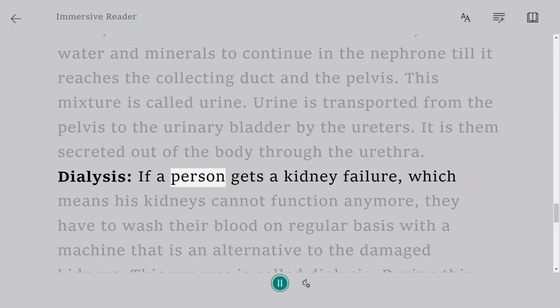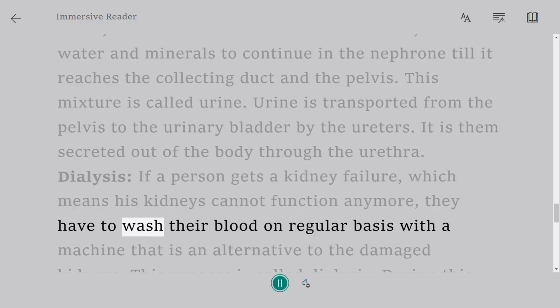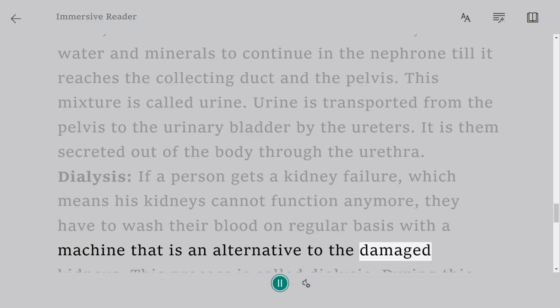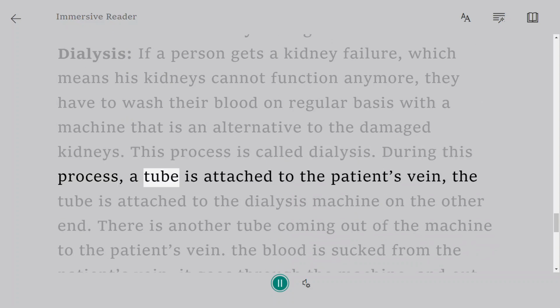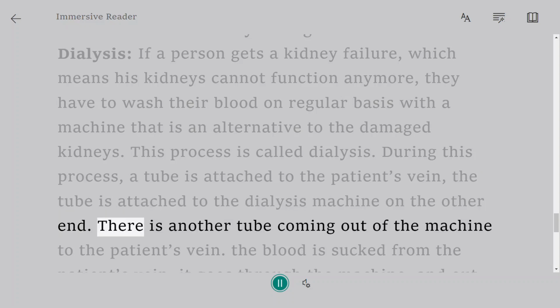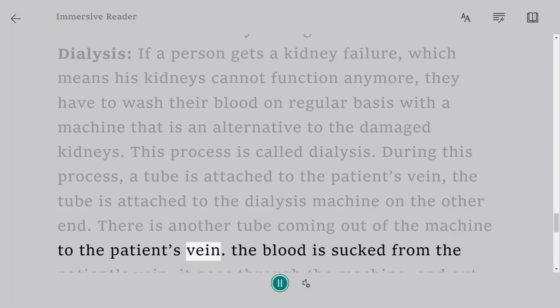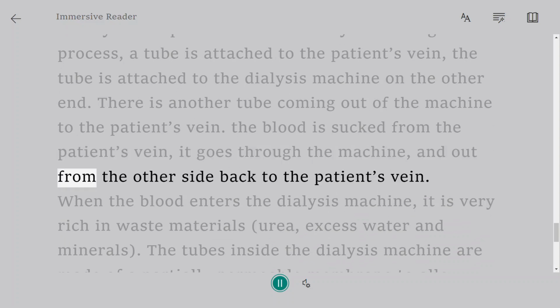Dialysis. If a person gets a kidney failure, which means his kidneys cannot function anymore, they have to wash their blood on a regular basis with a machine that is an alternative to the damaged kidneys. This process is called dialysis. During this process, a tube is attached to the patient's vein. The tube is attached to the dialysis machine on the other end. There is another tube coming out of the machine to the patient's vein. The blood is sucked from the patient's vein, it goes through the machine, and out from the other side back to the patient's vein.